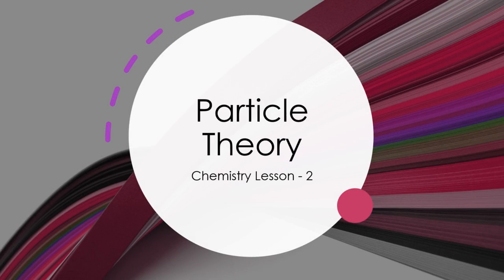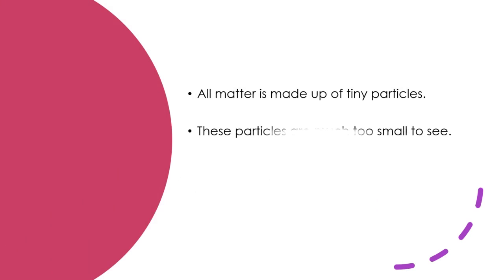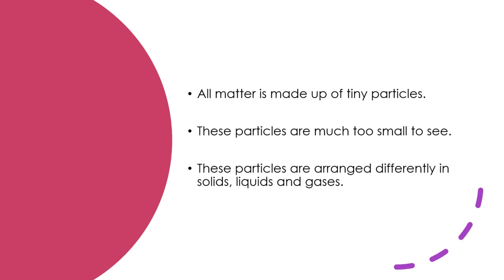Particle theory. Chemistry lesson 2. All matter is made up of tiny particles. These particles are much too small to see. These particles are arranged differently in solids, liquids, and gases.